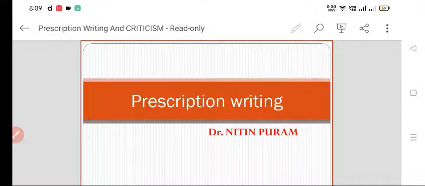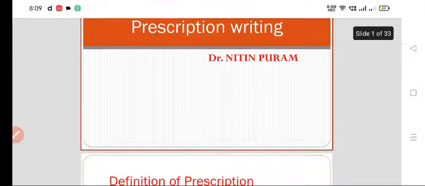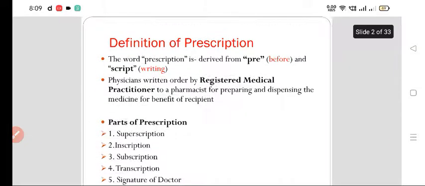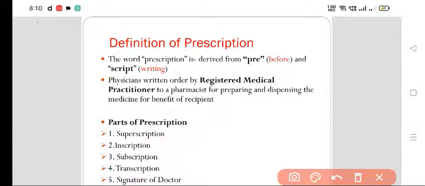Today we are going to discuss prescription writing. For that we should know what is meant by prescription. Prescription is a word derived from pre, meaning before, and script, meaning writing. By definition, it's a physician's written order by a registered medical practitioner who can write a prescription.